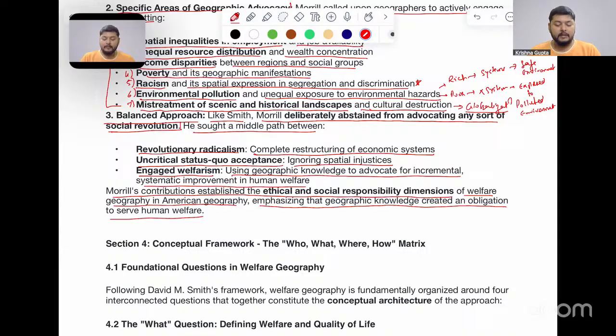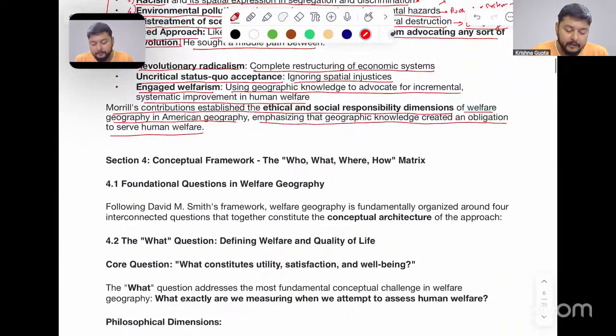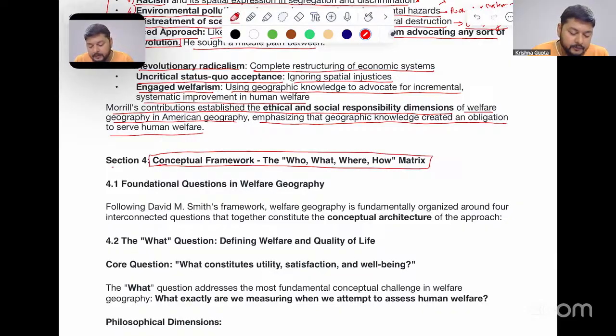So this was something from welfare geography: that it had an obligation to serve human welfare by studying inequality over space, injustice over space, and applying it to the welfare of people over the world. Now, there is a conceptual framework of this part, that is the who, what, where, and how matrix, section 4.